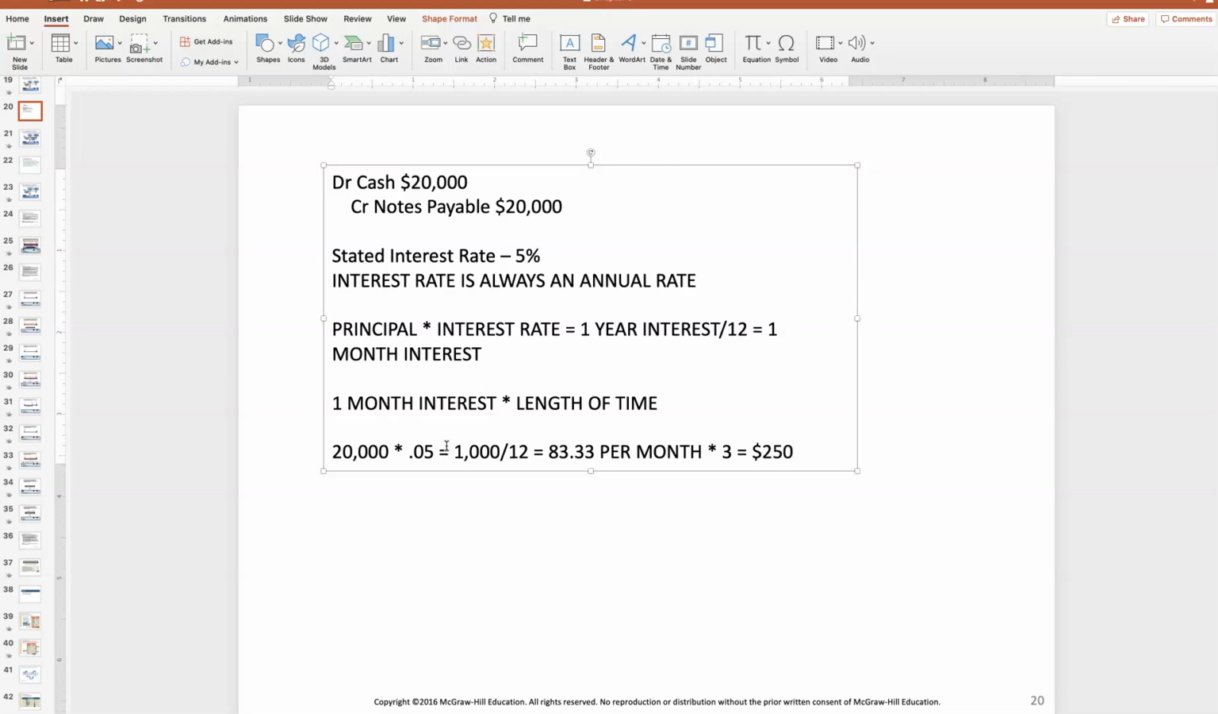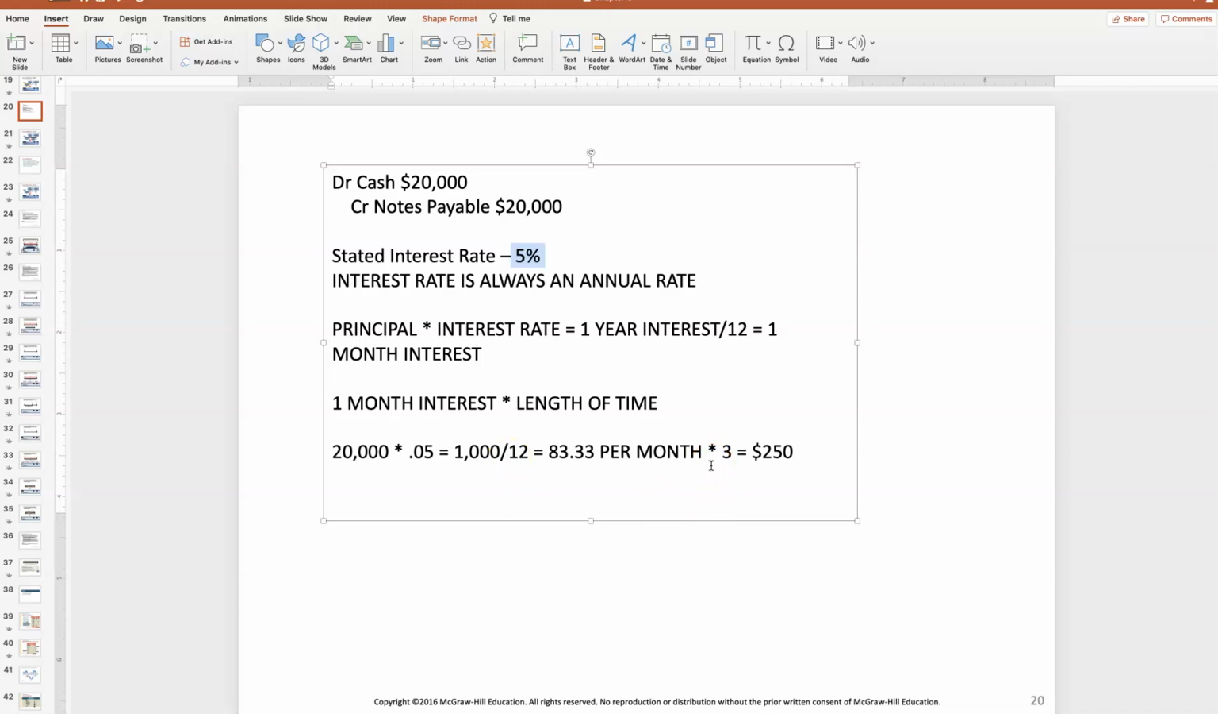So hopefully what you're taking away from this is that interest rates are always annual. To turn them into monthly, I multiply the principal times the rate and then divide that answer by 12. And then I multiply it by the number of months I care about.